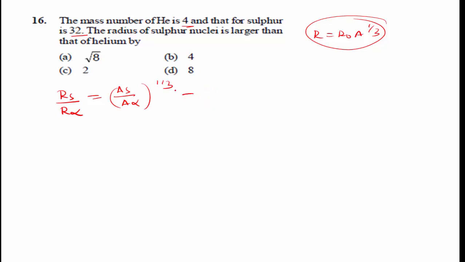Now substitute the value. Mass number for sulfur is 32 divided by helium 4, whole to the power of 1 by 3. 32 divided by 4 is 8. Cube root of 8 is 2. Option C is the right answer.